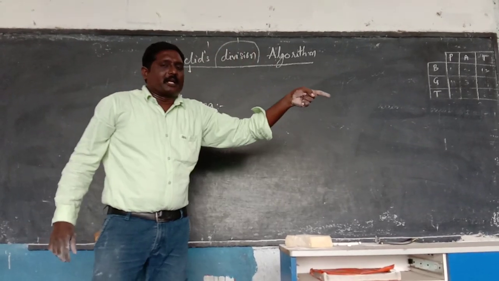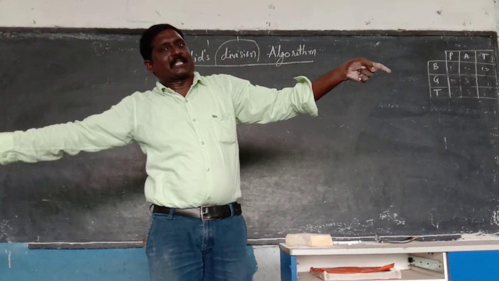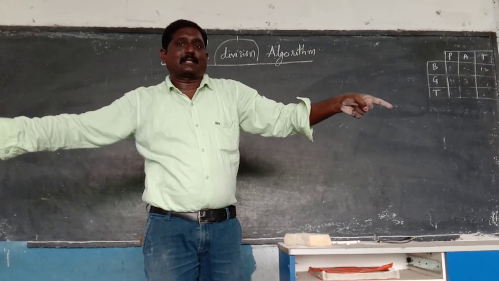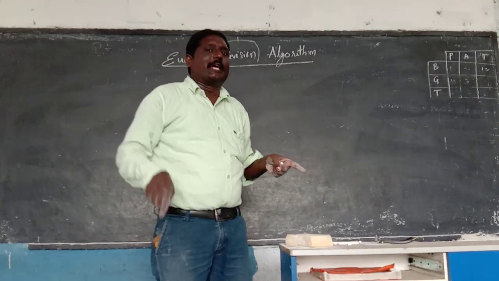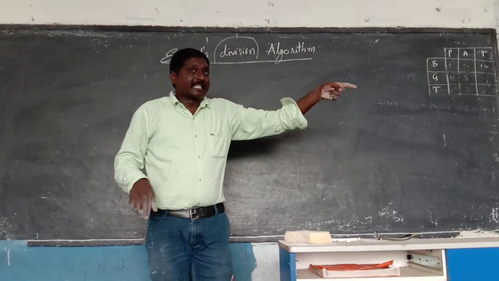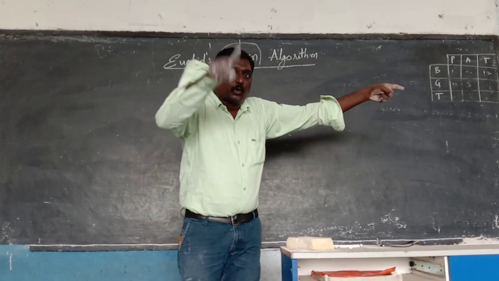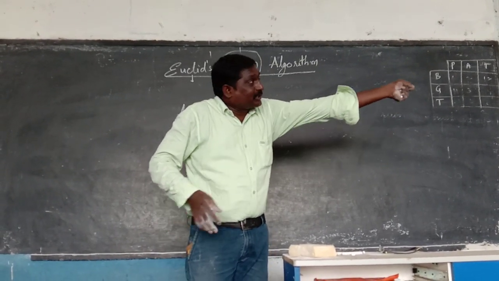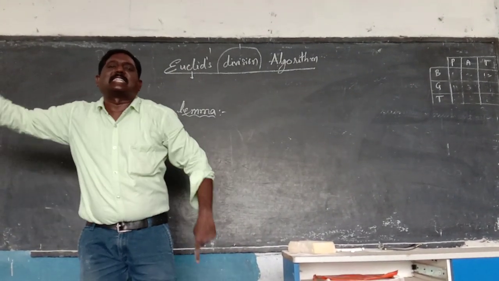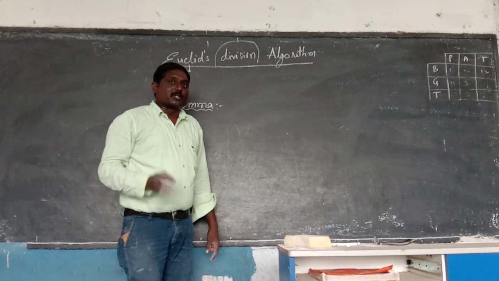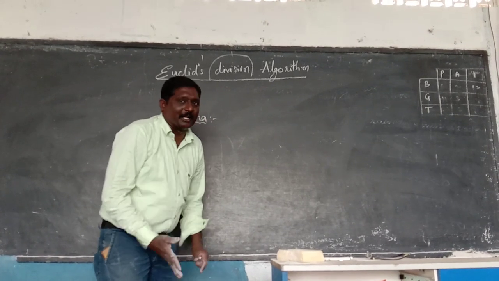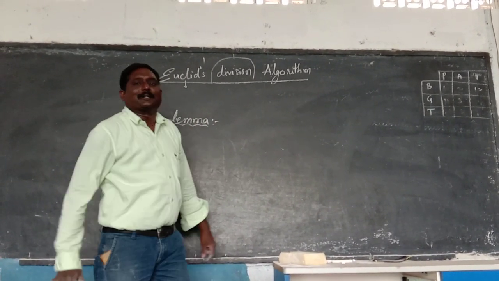By using this statement only, we proved another statement. That is, the sun sets in the west. That is a statement you proved there. It is a statement given by you. It's a universal truth. That statement, by using the statement, I proved that the sun sets in the west. So, whatever the proof given by using any statement is nothing but the lemma.